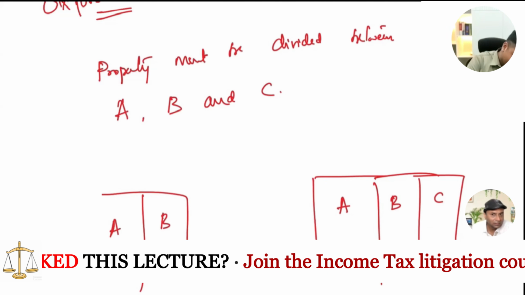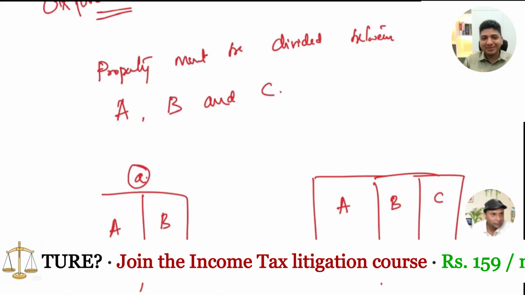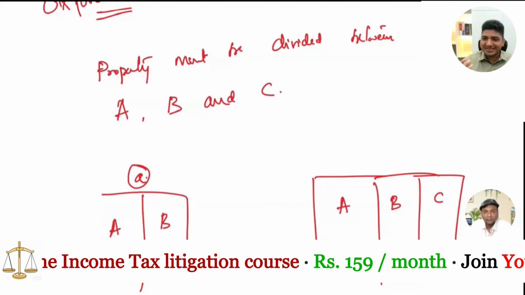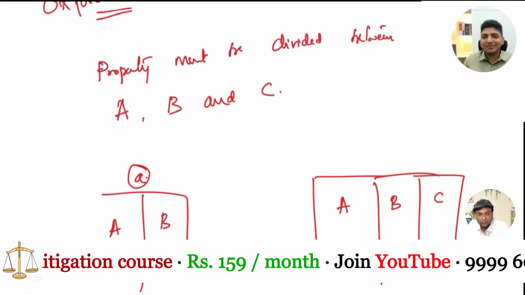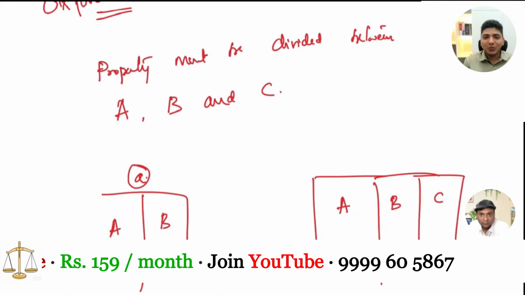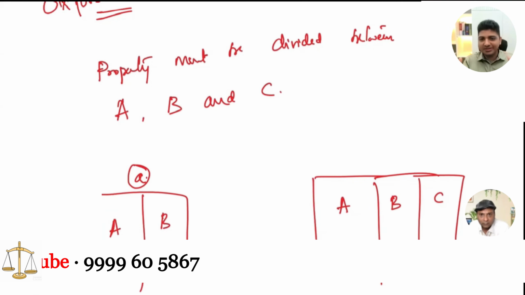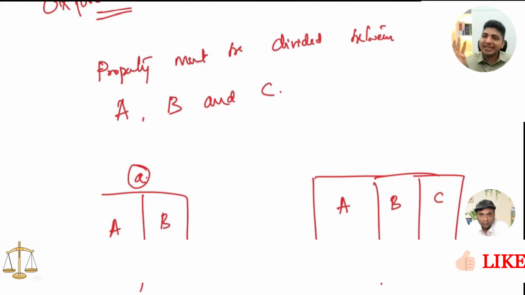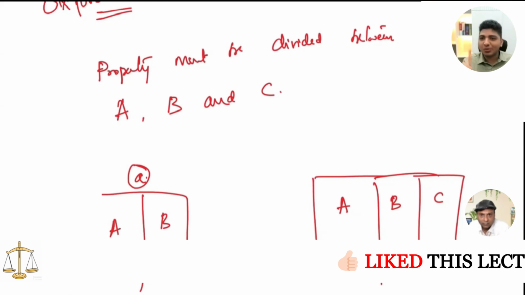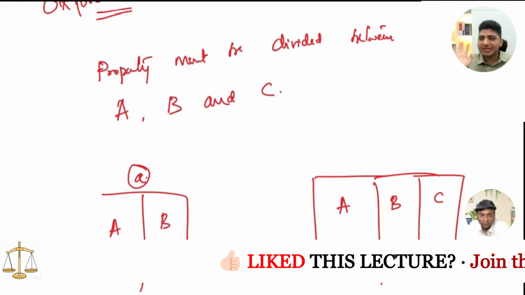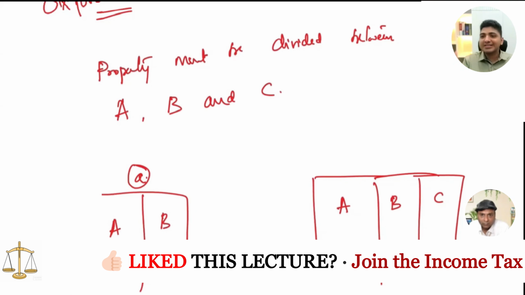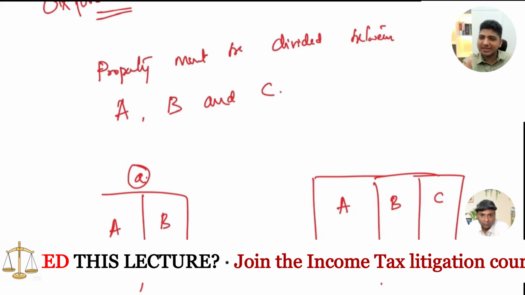Two parts. Yes. So this is how interpretation becomes interesting, because it's the same sentence and one person is reading it one way, another is reading it another way. That is where they use this Oxford comma, because if our intention was to divide the property into three pieces, then we have to create three classes. But just by putting one comma, we are only creating two classes, because 'and' is not creating a separate class. It is reading B and C as one class.